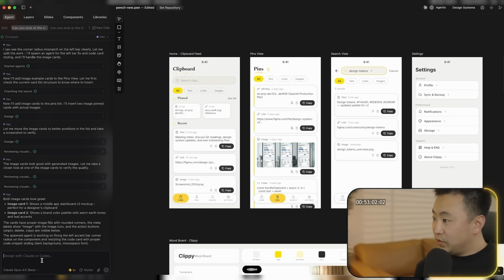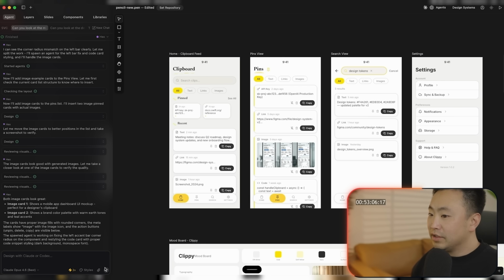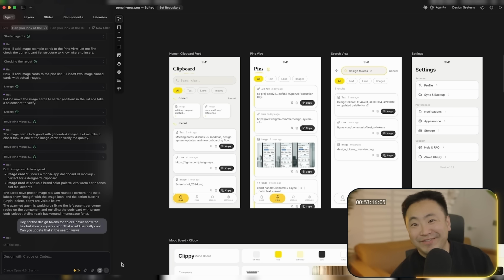Hey, for the design tokens, for colors, never show the hex, but show a square color. That would be really cool. Can you update that in the search view? I just can't help myself. But yeah, it's exactly about an hour or so.